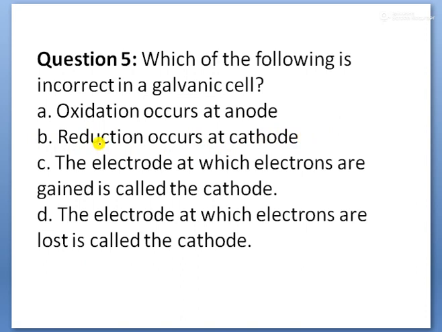See, the electrode at which electrons are gained is called the cathode. Correct. Because at the cathode, reduction takes place. Reduction means gain of electrons. So that is why at the cathode gain of electrons takes place. D. The electrode at which electrons are lost is called the cathode. Not, children. The electrode where electrons are lost is called the anode. That is why this is the wrong statement, children. So D is the answer, children.